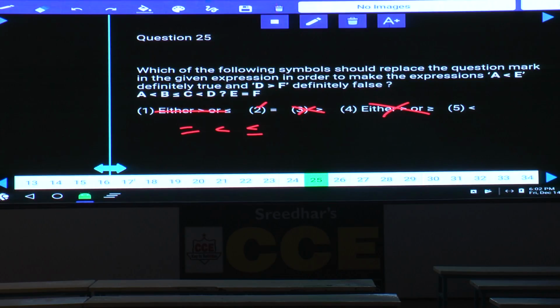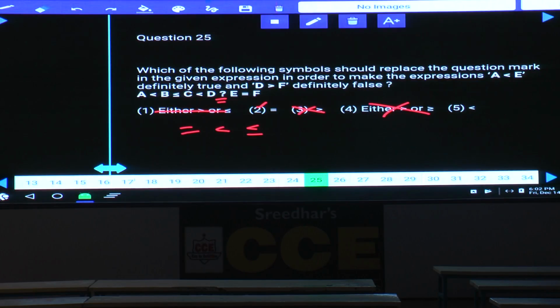Then out of which D and F. D greater than F must be false. If D greater than F is false, here it can be equal to or cannot be equal to. Now if you take it is equal to, if it is equal to, what happens here? D equals to F is true.